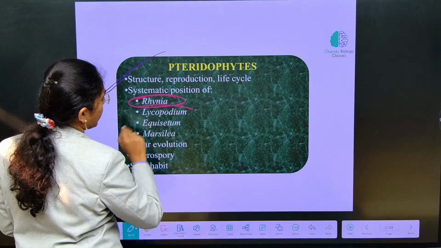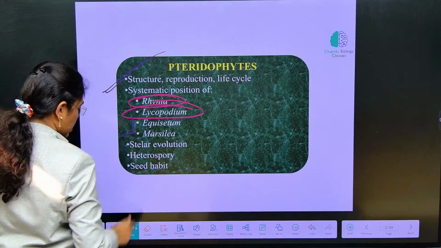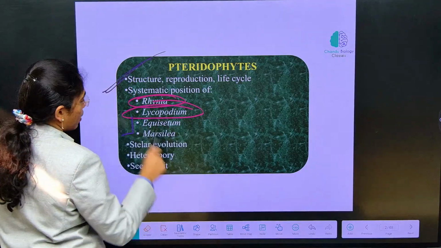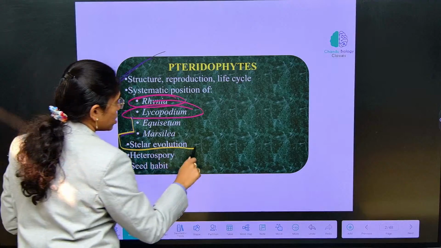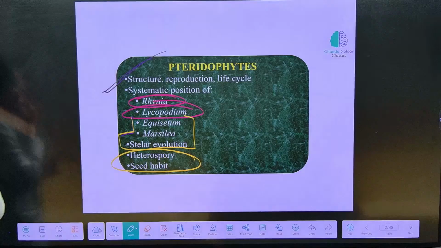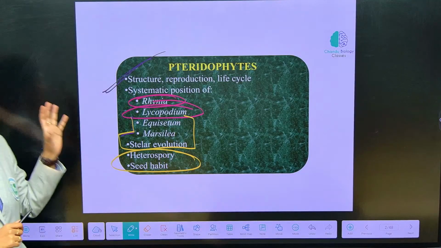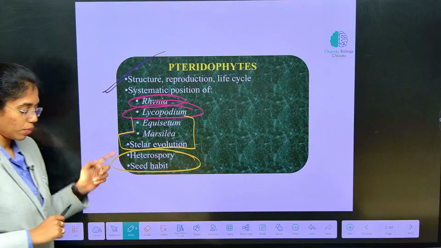We are done with Rhynia and Lycopodium. In our next class, we will look into Equisetum, Marsilea, Equisetum and stellar evolution. One more class required for heterospory and seed habit will be done. Okay. Once the complete pteridophytes are done, then we will move to gymnosperms.